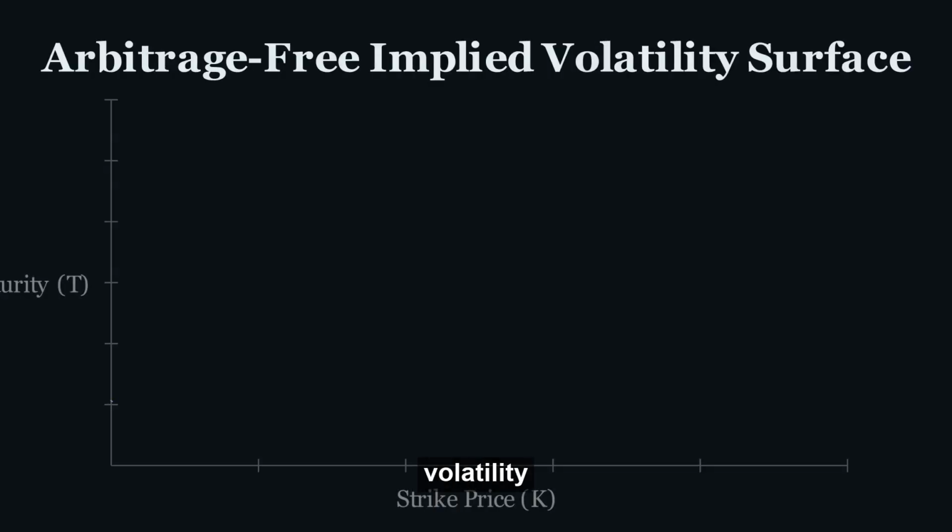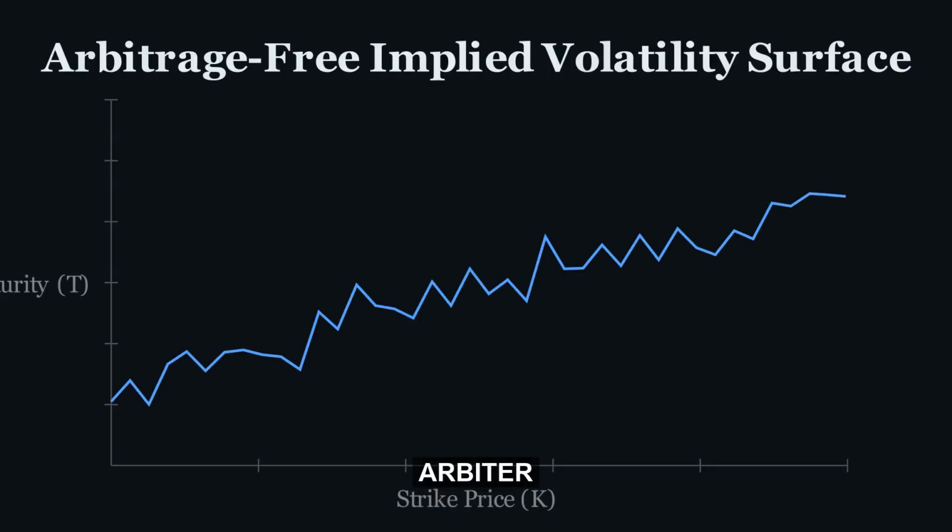Imagine an implied volatility surface. Without Arbiter, it might look like a crumpled sheet, with bumps and dips that represent potential arbitrage opportunities. But with Arbiter, the surface is smoothed out, becoming a perfectly consistent, mathematically sound landscape. Every point on that surface, representing an option's implied volatility, is in perfect harmony with every other point, eliminating any chance for someone to exploit a mispricing. It's the difference between a chaotic market and one governed by rigorous mathematical principles.